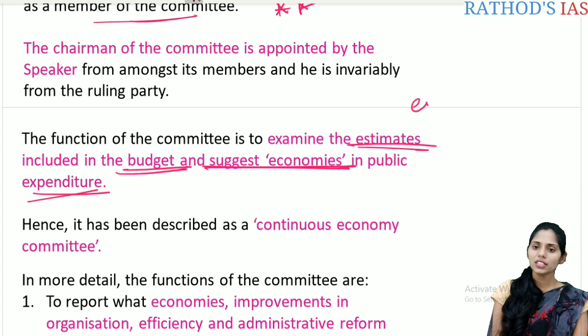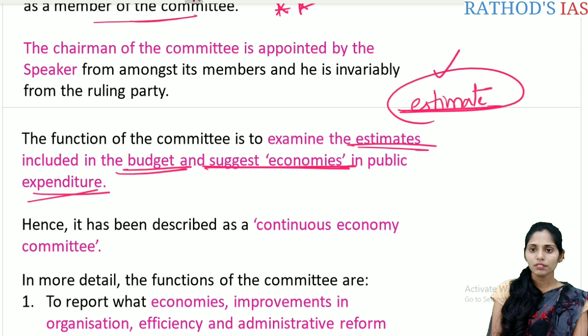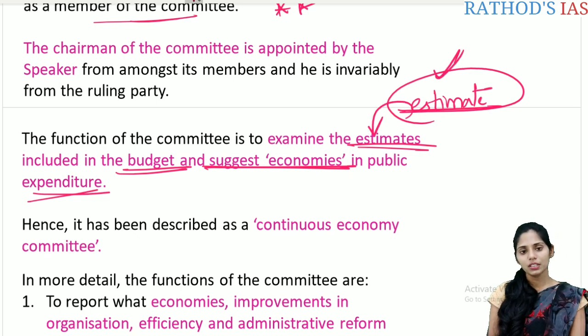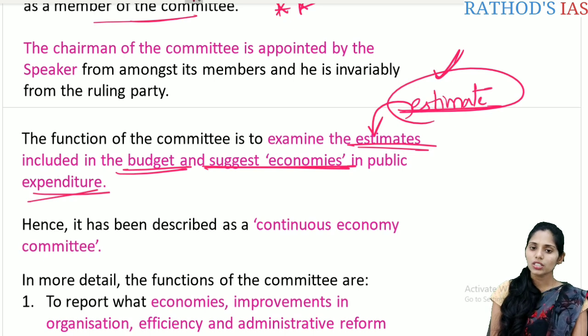So the name itself is saying that it's an estimates committee. The main important function of this Estimates Committee is to examine the estimates which are given in the budget. Because of this, this committee is called a continuous economy committee. So this is also an important prelims fact.